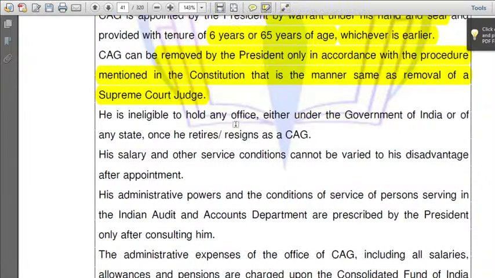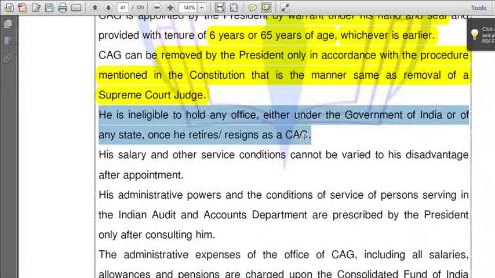He is ineligible to hold any office either under the government of India or of any state once he retires. Once he leaves the post of Comptroller and Auditor General of India, he cannot hold any office under the government of India or any state, because he knows all the logic and other things in the auditing section.